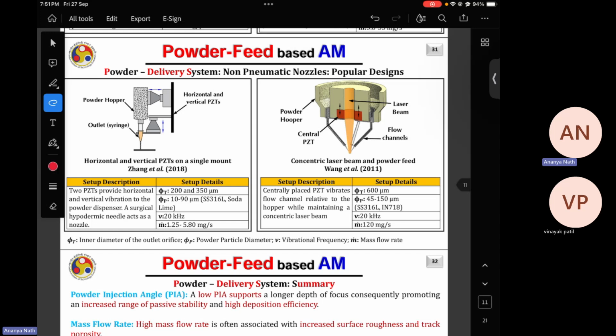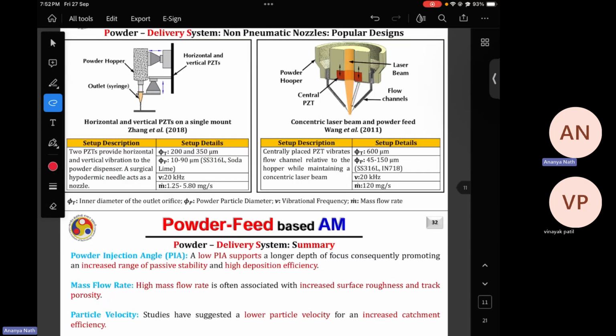In the third case, it basically looks like the arrangement that I have been showing since the first day. From the central slot, the laser will come. From the circumferential slot, the powder will come. But the powder hopper is different, and from the powder hopper, the powder is coming in the nozzle, but the powder is not controlled inside the nozzle using the carrier gas. Now you have attached one piezoelectric material inside the nozzle. And when the piezoelectric material vibrates, or contracts and expands, the powder particles come out from the circumferential slots.